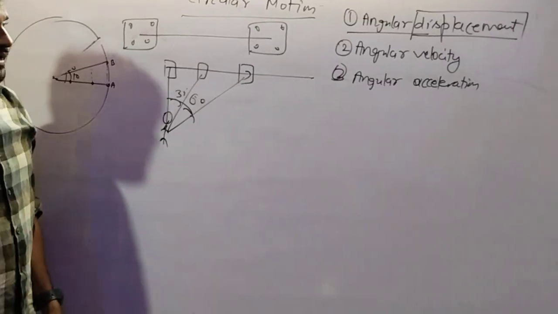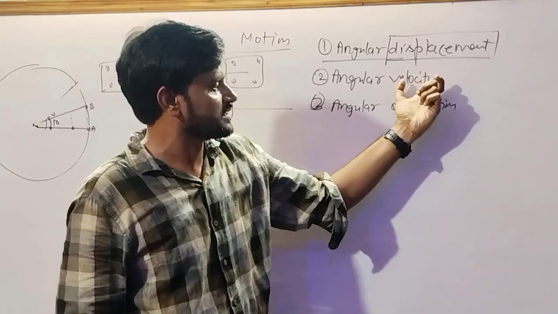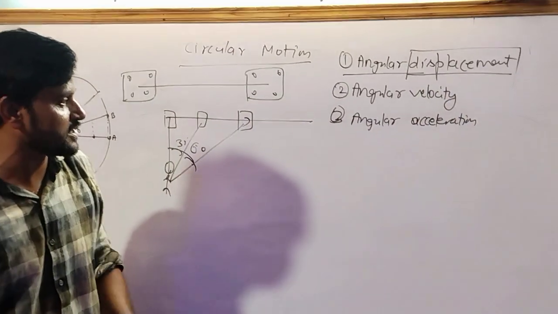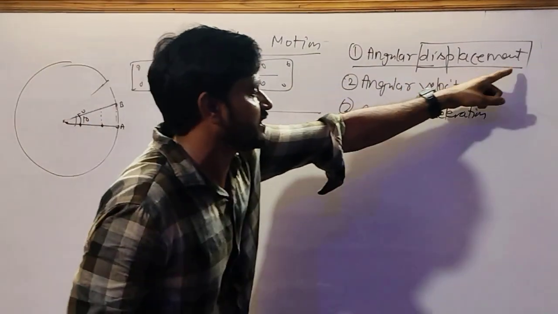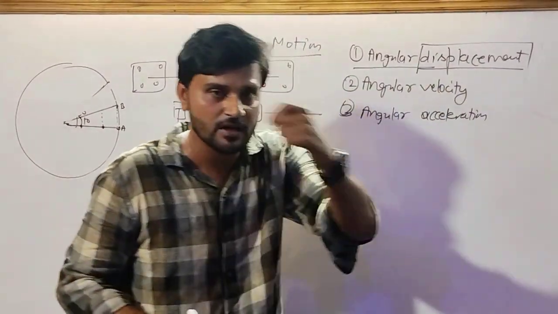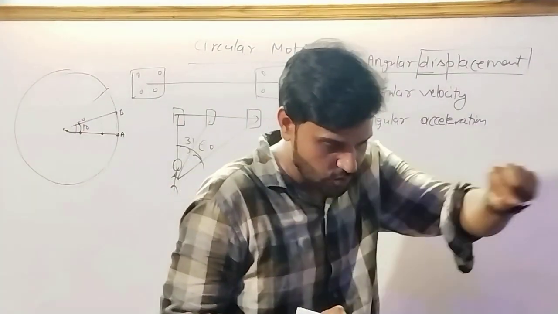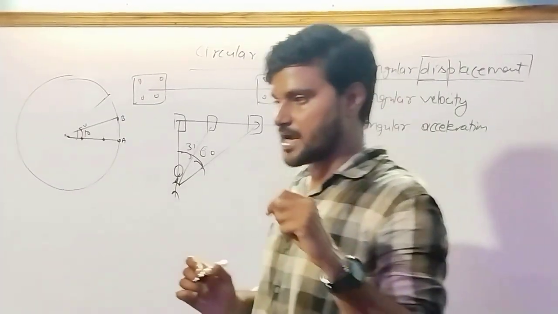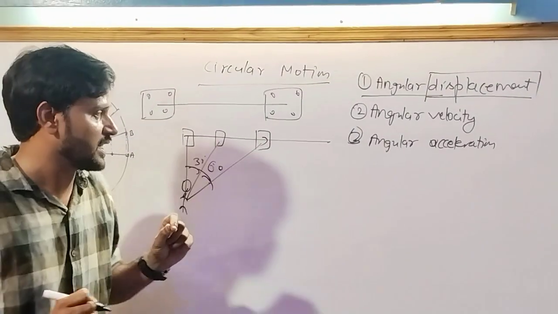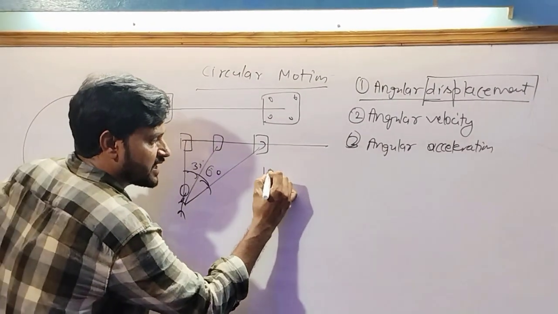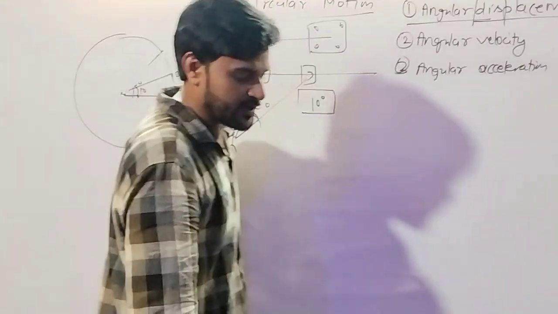Now, according to kinematics, the displacement covered by the object in 1 second is known as velocity. Similarly here, the angular displacement covered by the object in 1 second is known as angular velocity. Suppose an object is doing uniform circular motion, then the angle covered by the object in every second will be the same. Suppose the object covers a 10 degree angle in every second, then we can say 10 degrees per second.